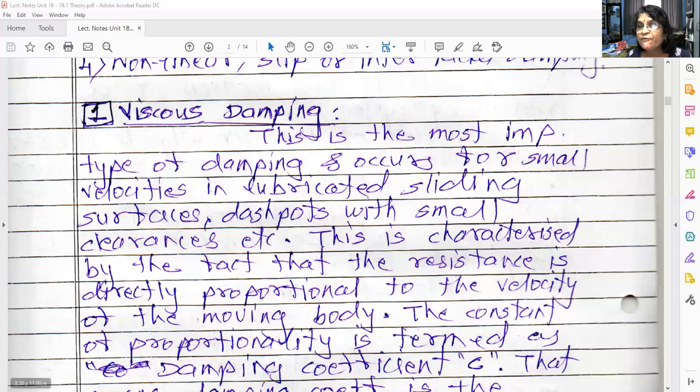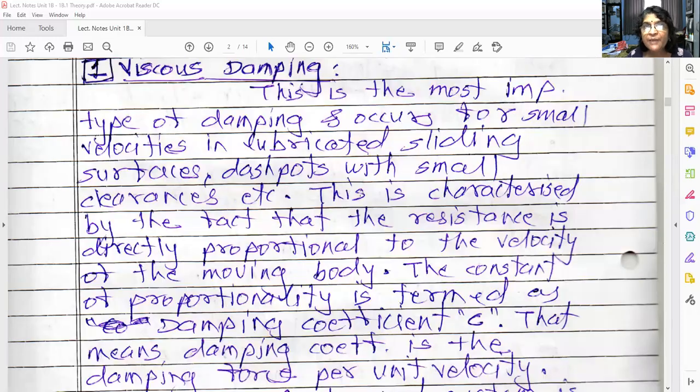Means there is a viscous fluid present, and with the help of that fluid we are offering the resistance, we are offering the damping to that vibratory system. So this is characterized by the fact that the resistance is directly proportional to the velocity of the moving body.